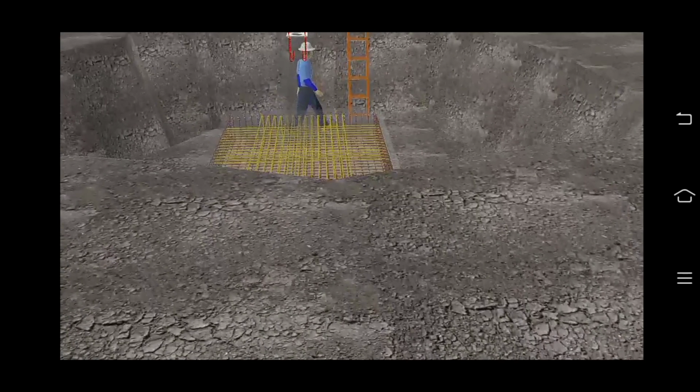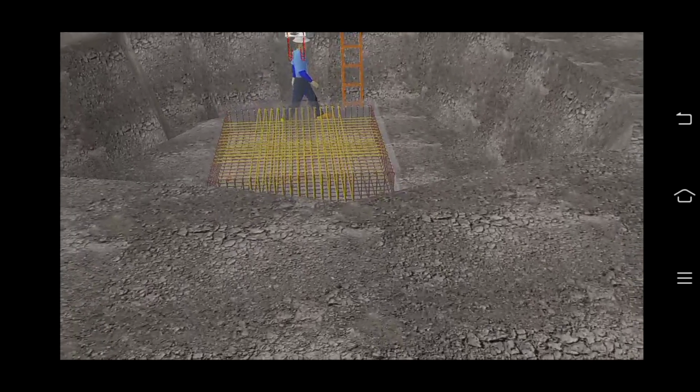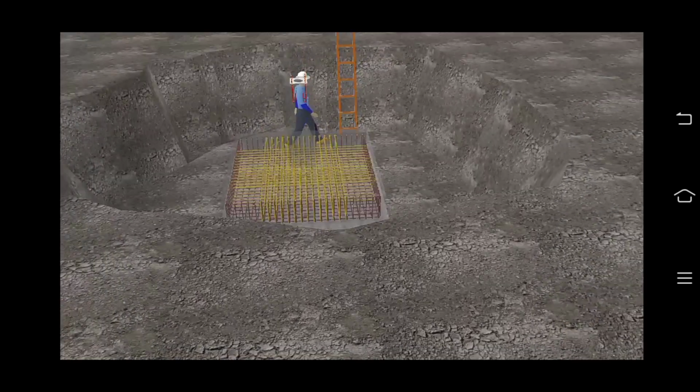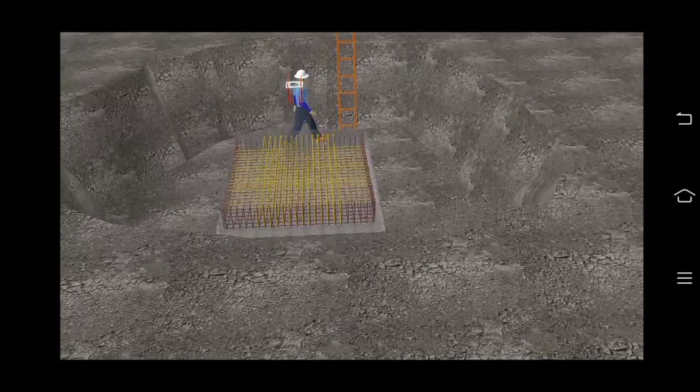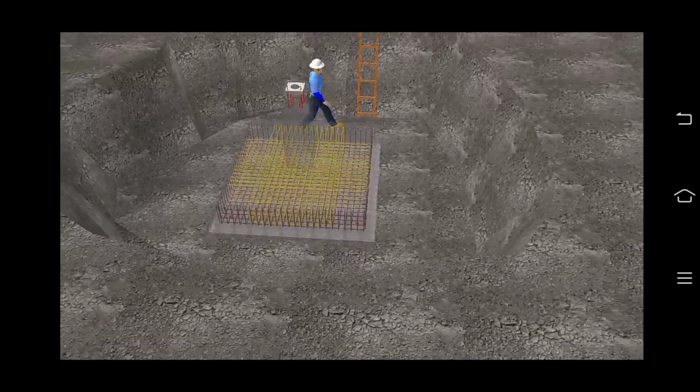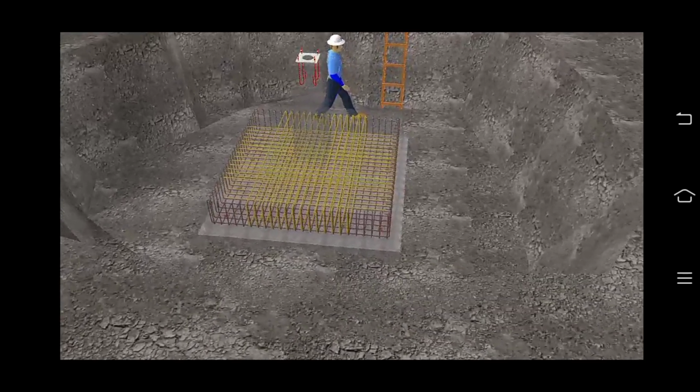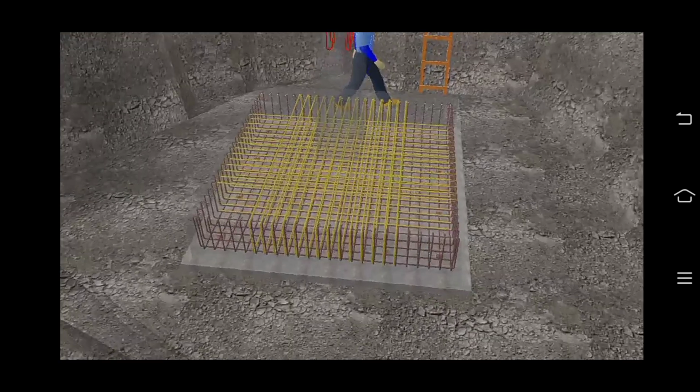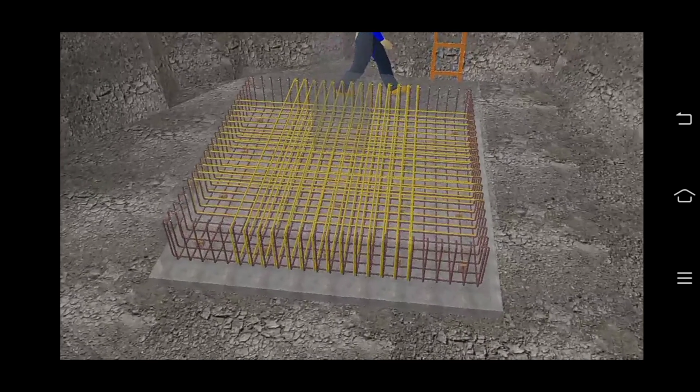Come to any one of the isolated footings. Beneath the soil, the footings are provided like this. Over the plain cement concrete surface, reinforcement is provided. You can see the reinforcements.